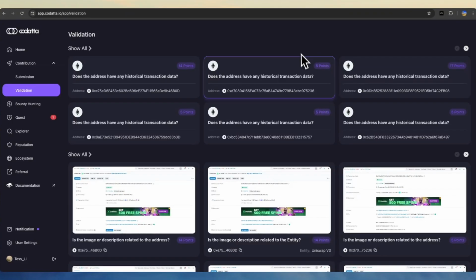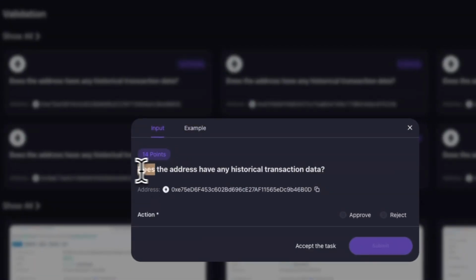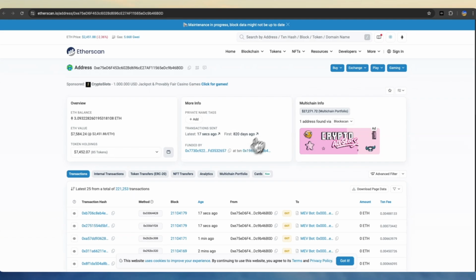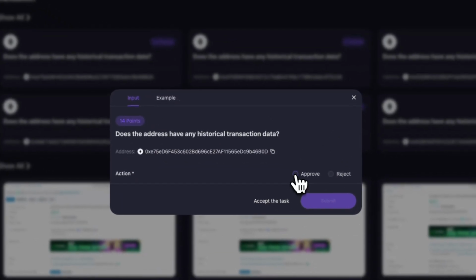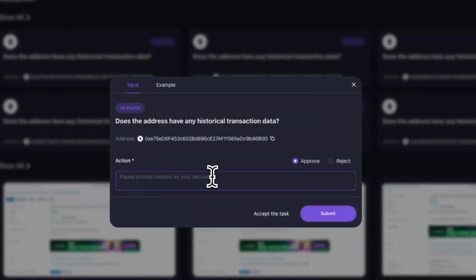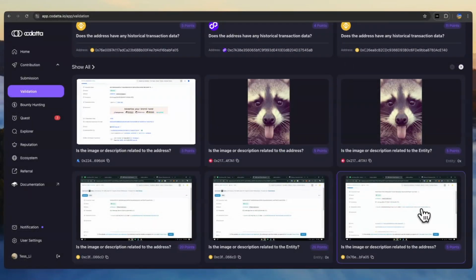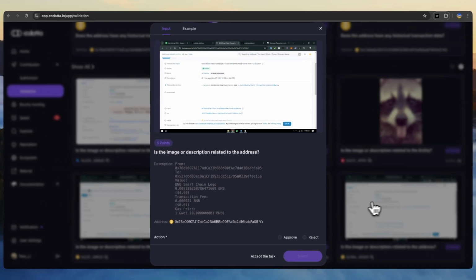Another way to validate is to click on one of the modules here, and you will see a question, does the address have any historical transaction data? If you click on the address, it will take you to here where you can see all of the transactions of this address. Then you may click on Approve and say, this address has a total number of 221,253 transactions.